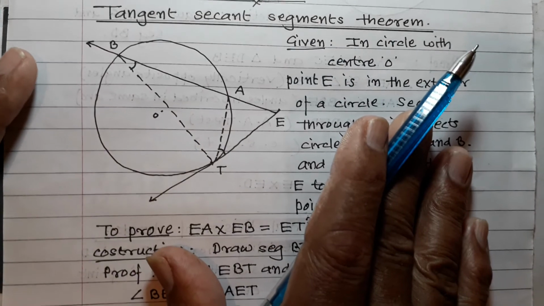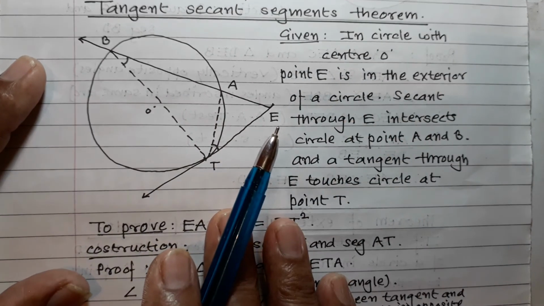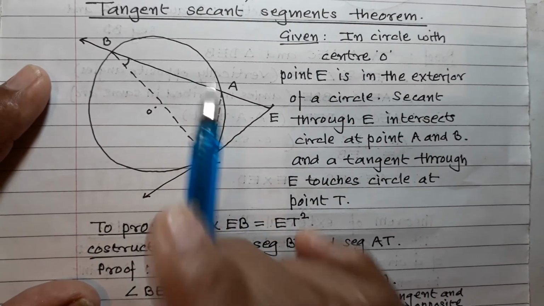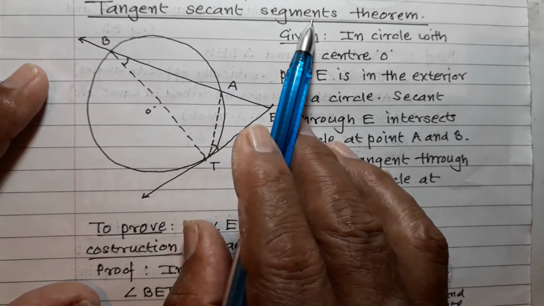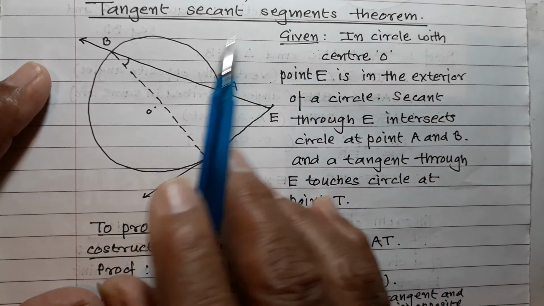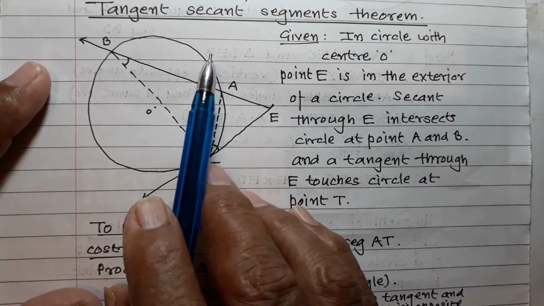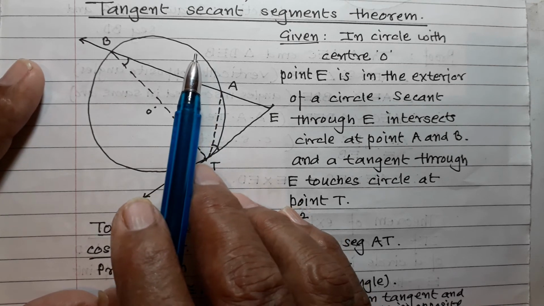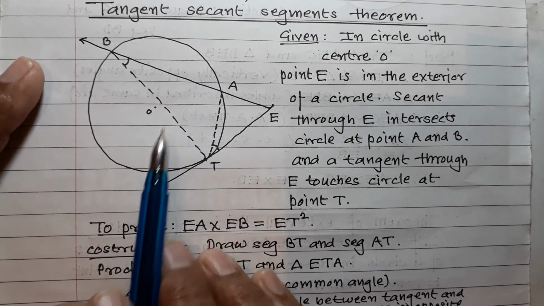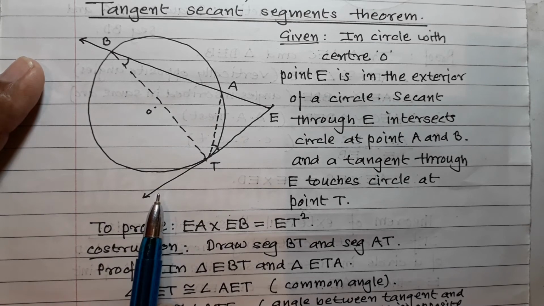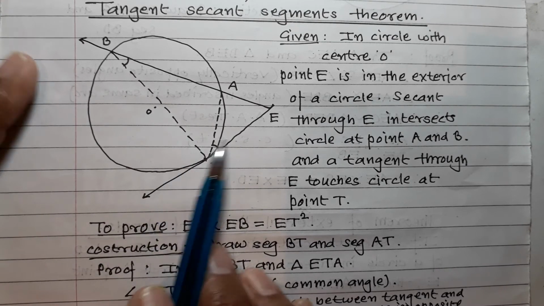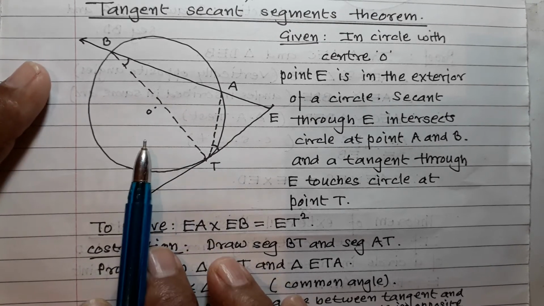Then one more theorem I will explain, which is very important: the tangent secant segments theorem. This theorem is very important because you can use it for solving some examples. The theorem is simple, try to understand.